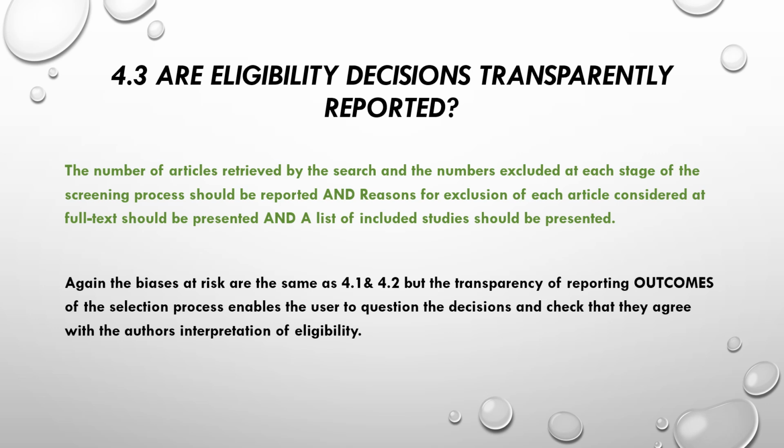The final aspect of screening asks if eligibility decisions are transparently reported. Full reporting of the results of screening is important for replicability, and providing details of which studies have been included and excluded is important for independent scrutiny and assessment of the risk of selection bias. Again, the biases at risk are the same as 4.1 and 4.2, but the full reporting of results of the screening process enables a user to question the decisions and check that they agree with the author's interpretation of eligibility.